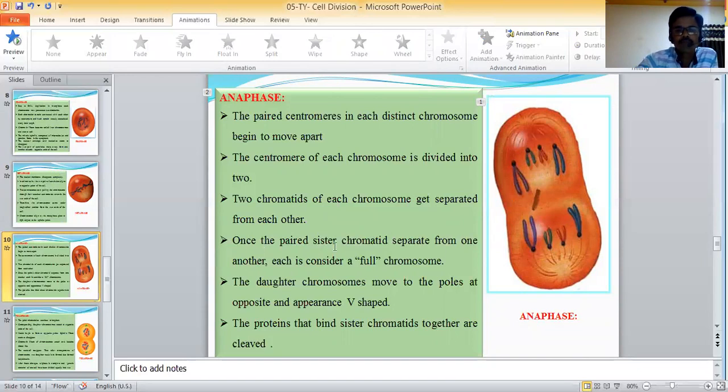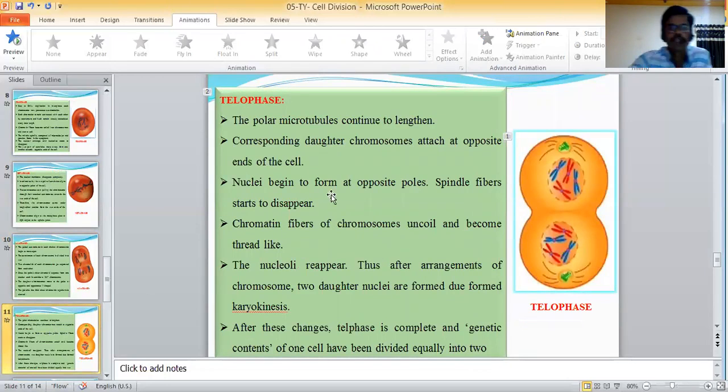Once the pairs of sister chromatids are separated from one another, each is considered a full chromosome, called a daughter chromosome. The daughter chromosomes move to opposite poles and appear V-shaped. The proteins that bind sister chromatids together are cleaved.